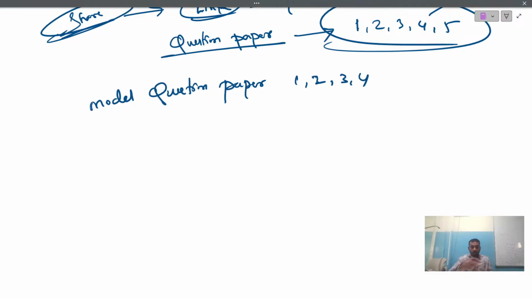Now, the topics I have given, based on all these topics, questions are there in all these model papers. Just take the topic, see in model paper 1 which question they have asked. Search, practice. Then 2, 3, 4.